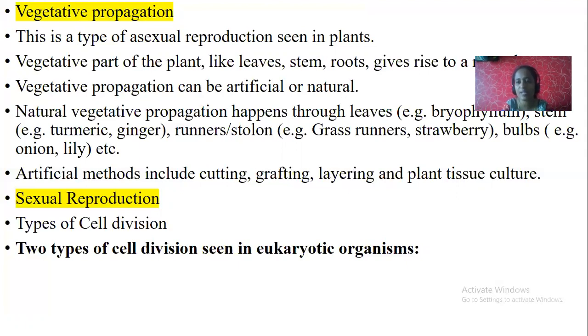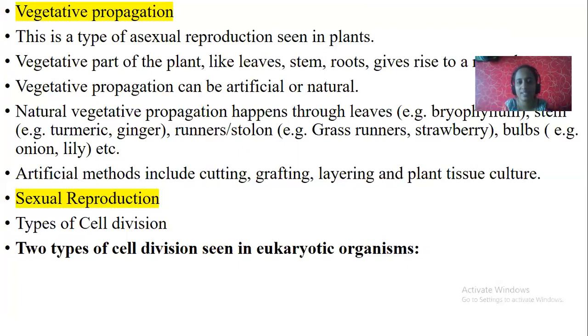Example, grass runner, strawberry, and even bulbs. Bulbs are vegetative propagules. Example, onion and lily. Try this activity at home: take one onion bulb, the whole onion, and keep it in water. What will happen? Within a few days, you can see the formation of roots as well as shoots.